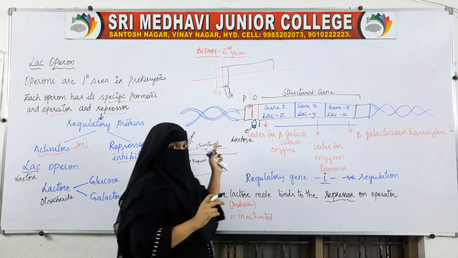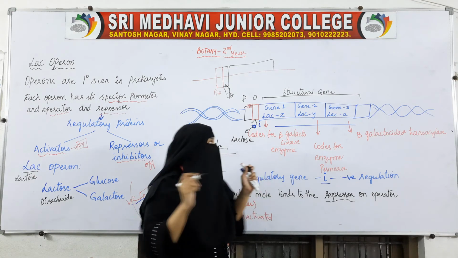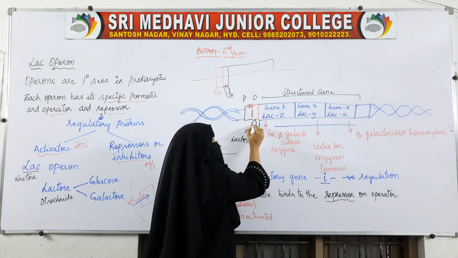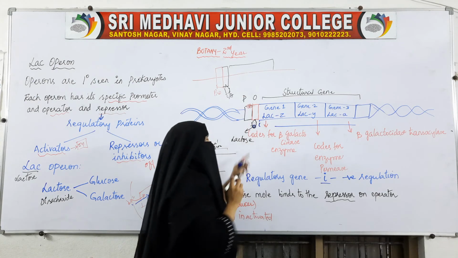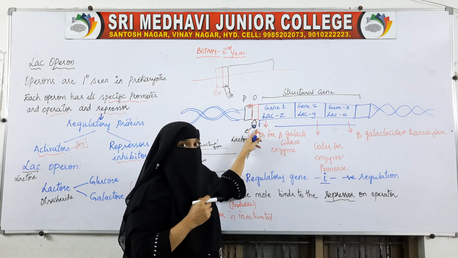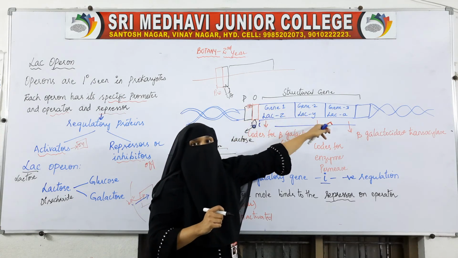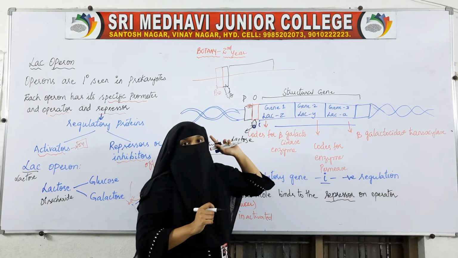As soon as lactose enters the body of this bacteria, one molecule of lactose goes and attaches itself to the repressor. So now it will act as the inducer. It will induce the transcription process.